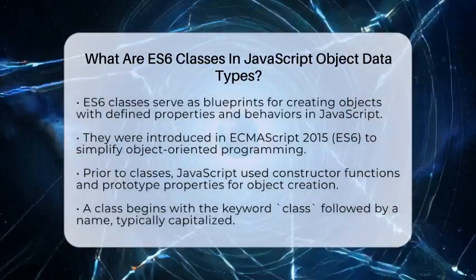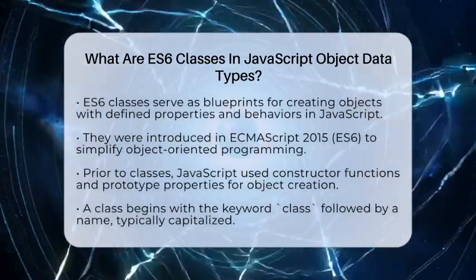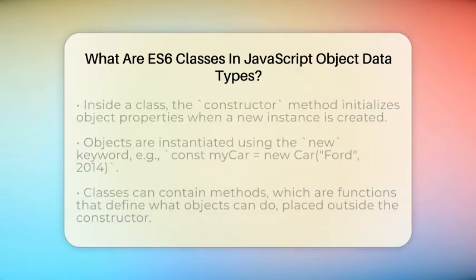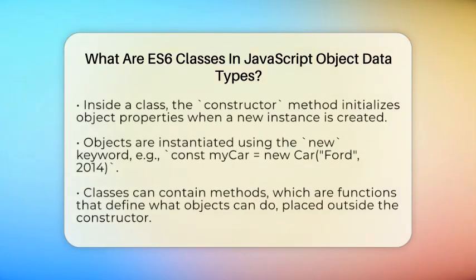A class starts with the keyword class followed by a name, usually capitalized. Inside, you define a special method called constructor. This method runs automatically when you create a new object from the class. It sets up the initial data for that object, like setting properties.